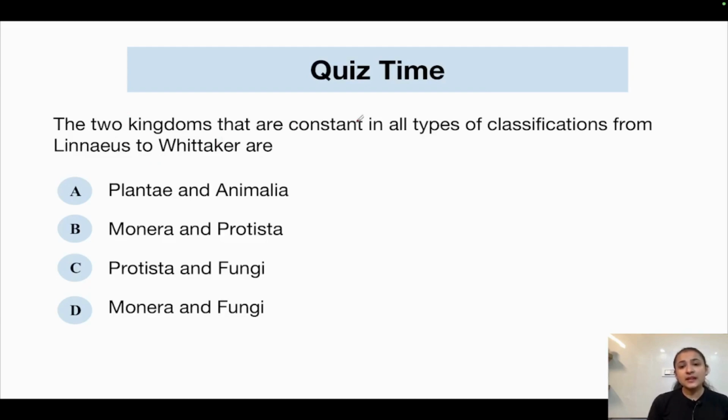Now, the two kingdoms that are constant in all types of classifications from Linnaeus to Whittaker are Plantae and Animalia, Monera and Protista, Protista and Fungi, Monera and Fungi. So the correct answer is Plantae and Animalia. Because Linnaeus was the first scientist who gave the two kingdom system of classification in which he divided all the organisms into Plantae and Animalia kingdoms. After Linnaeus, many other scientists gave 3 kingdom, 4 kingdom, 5 and 6 kingdom classifications, but these two kingdoms remained constant in all of those classification systems. So the correct answer is option number 1.